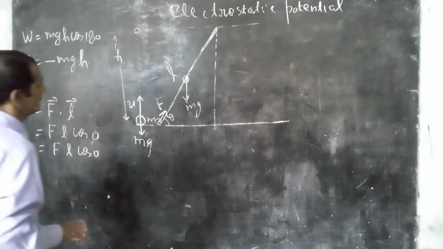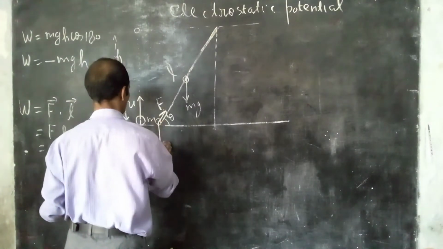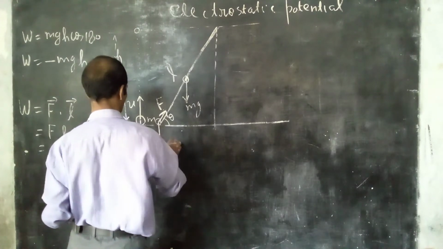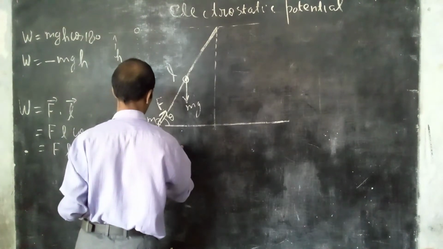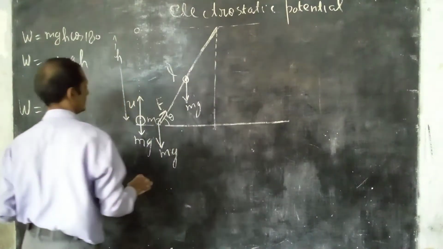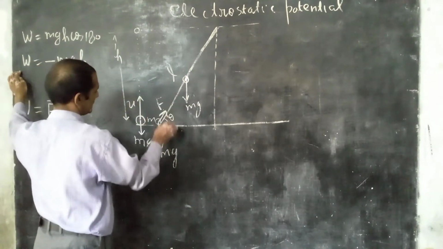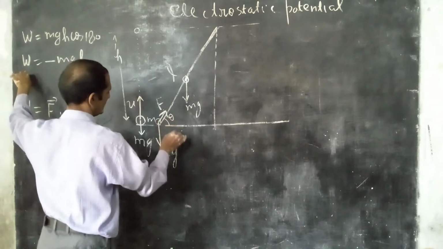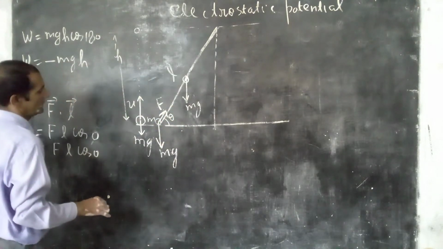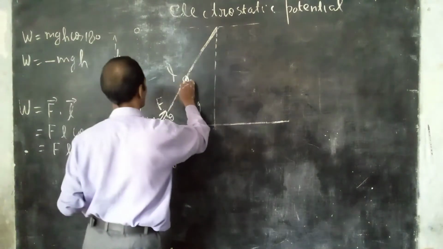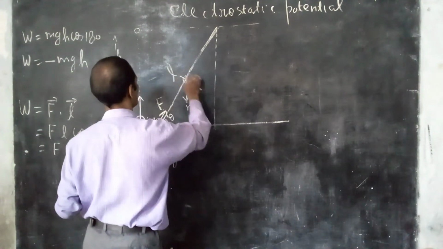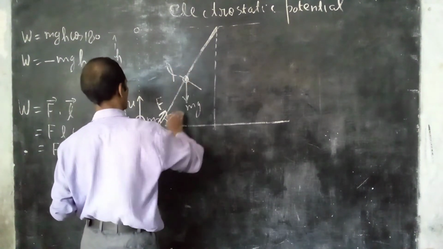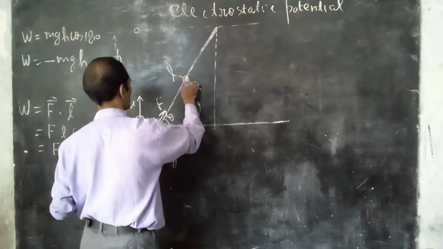The value of F is mg, vertically downward, and the force is in the direction of the plane. So this is your theta, this is your 90 minus theta.